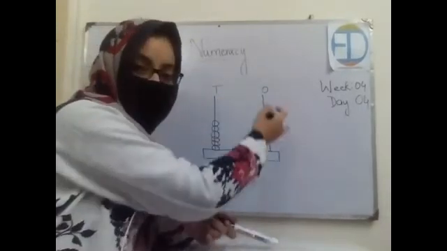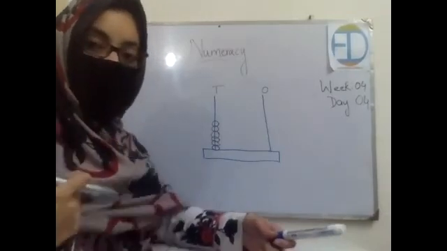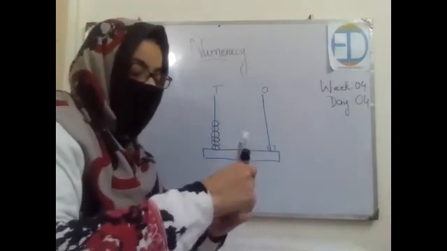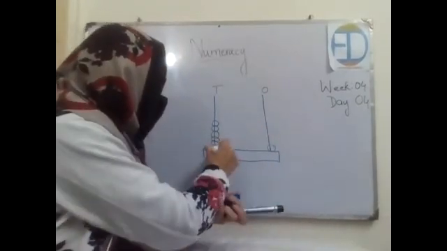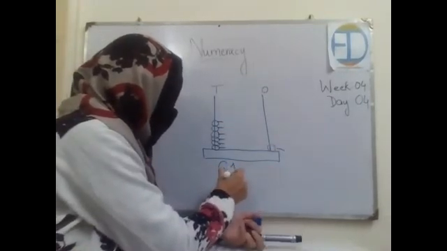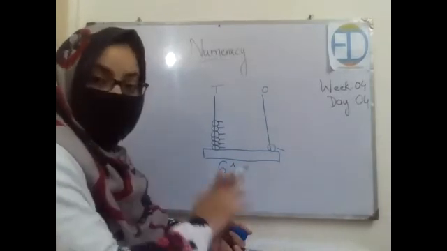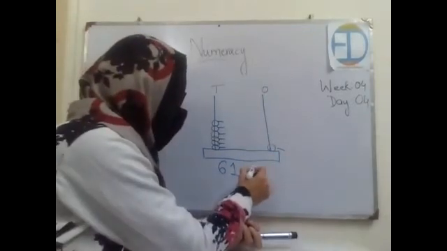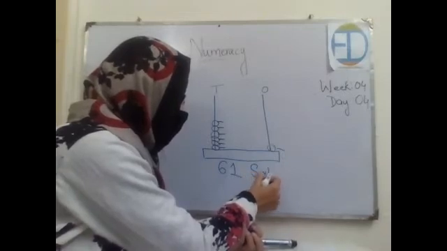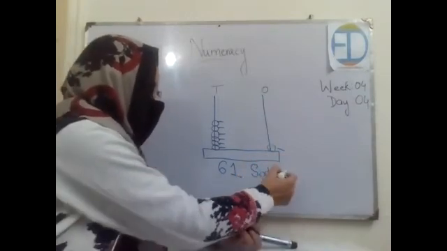And the number of beads will vary on the ones column, and it will vary from where to where? It will start from 1, right? And when we count, 6 on this side, 1, 2, 3, 4, 5, 6, and 1. So the number would be 61. And what are the spellings of 61? All of you must know the spelling of 60 because we did it in yesterday's class, right? So who is going to tell me the spelling? SIXTY. 60. Excellent.